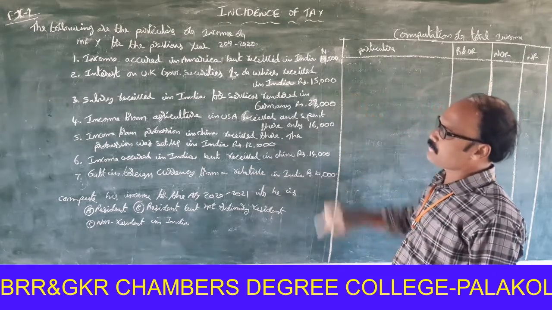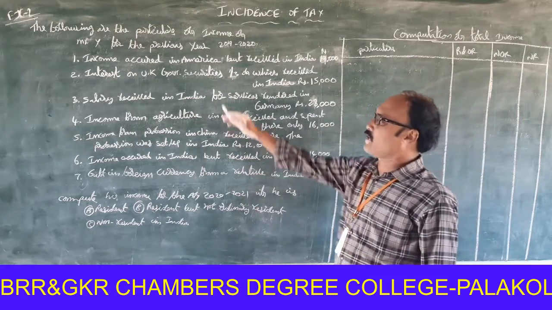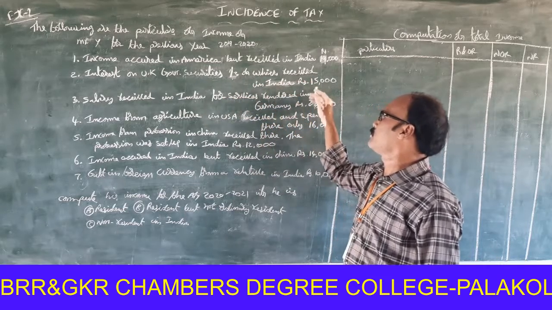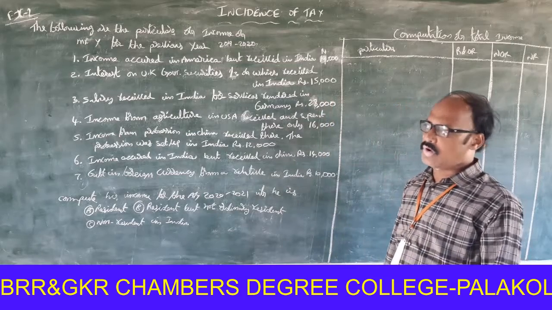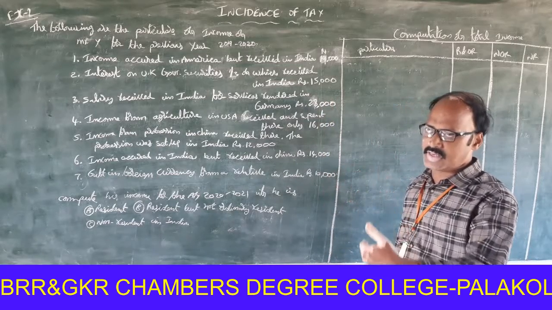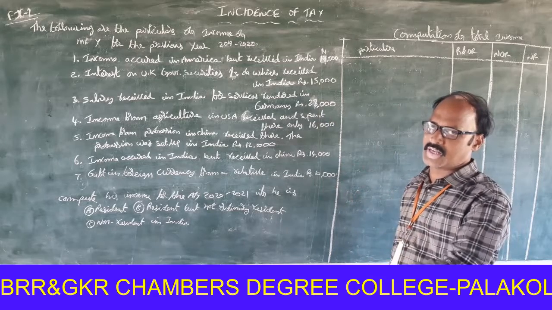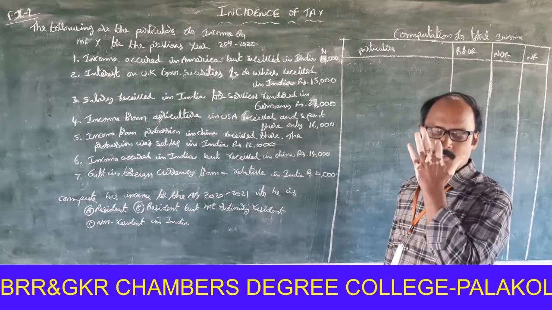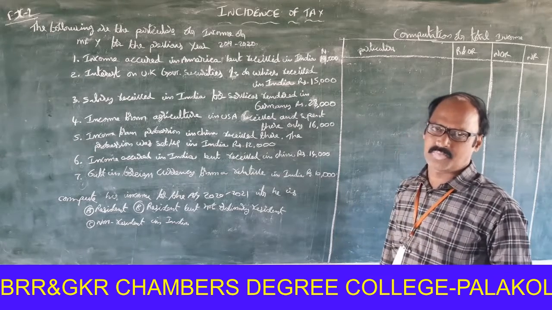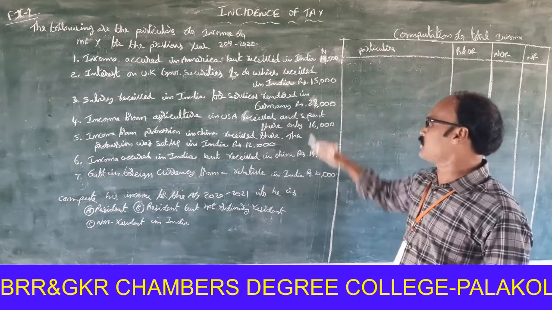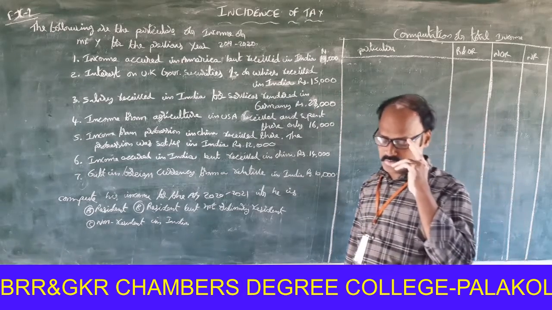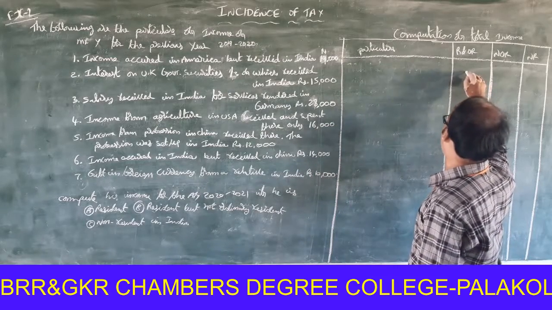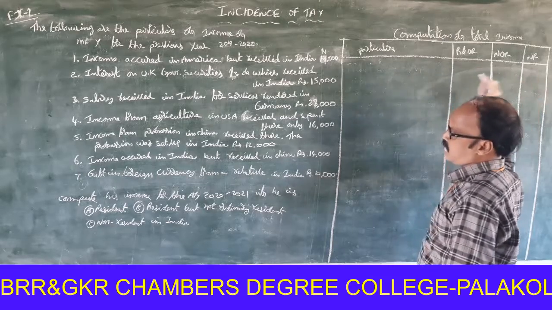It is a new point. Interest on UK government securities, 1/3 of which received in India, rupees 15,000. So that 1/3 is to be treated as Indian income, 2/3 is to be treated as foreign income. 15,000 into 1/3 is equal to 5,000. 5,000 is taxable for resident and ordinary resident, not ordinary resident and non-resident.